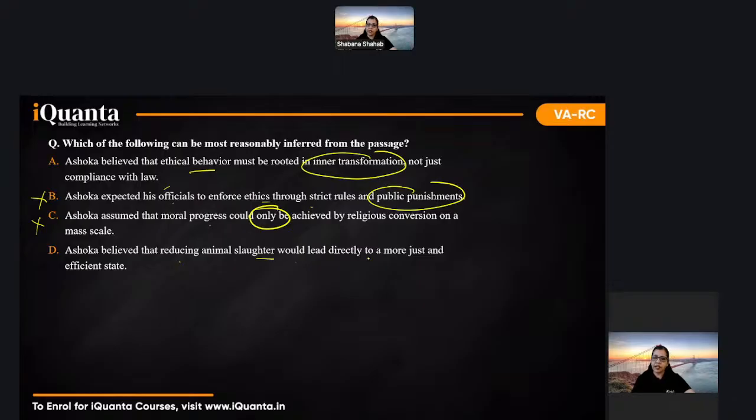Reducing animal slaughter would lead directly to this. So if you're left with A and D, last paragraph clearly says Ashoka Maurya reduced the slaughter, but he did not stop it completely. So had he believed that stopping the slaughter could lead to a more just and efficient state, why wouldn't he have stopped it for himself? He did not stop it for himself. So obviously this cannot be inferred. He believed in moderation. He believed in doing things gradually, not just going to extremes and being a fundamentalist. ठीक है. So this is eliminated. This was very easily निकालोfied. ठीक है, ये हो गया.